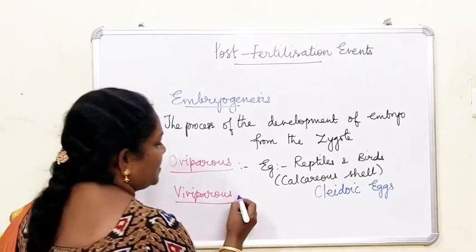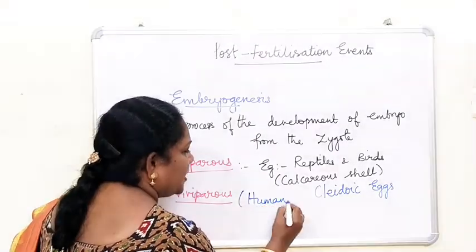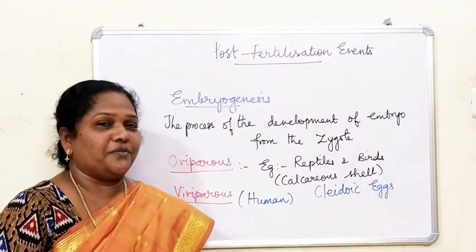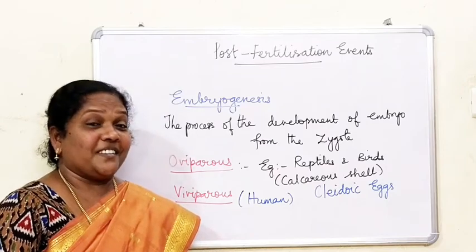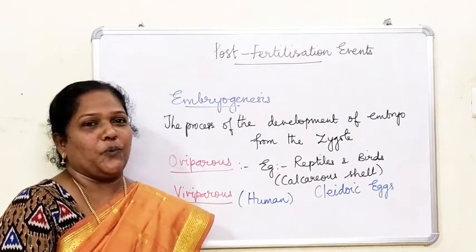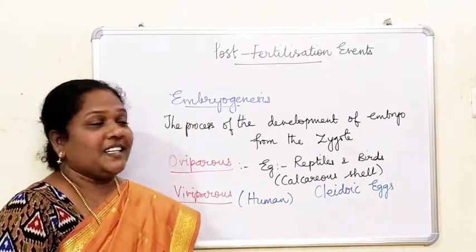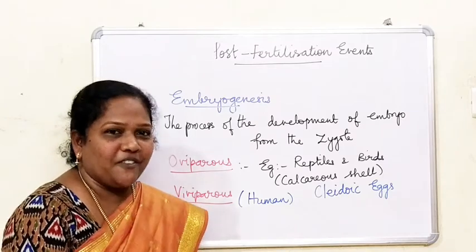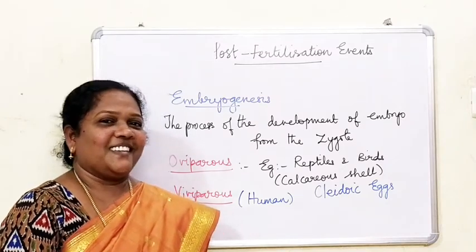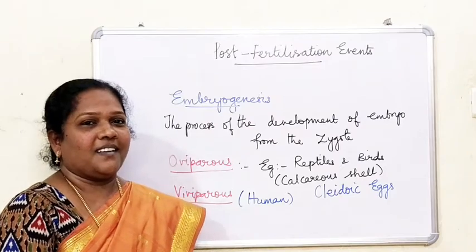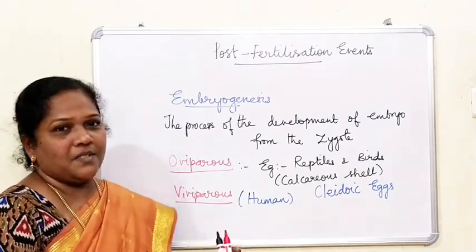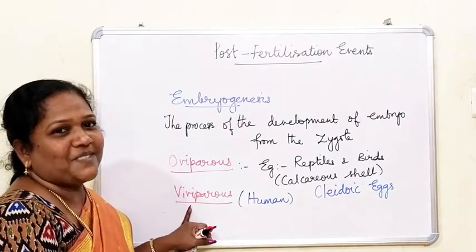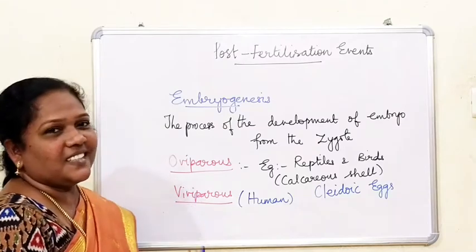Then what are viviparous animals? A very good example again is the human being, where the development of the zygote takes place inside the body of the female, by internal fertilization. After that, the zygote develops into an embryo. That is what you call the development of the embryo from the zygote. After that, the embryo undergoes development and is then called a fetus, and the baby will be born. Such organisms, when they give birth to young ones, are called viviparous organisms. This is seen in animals.